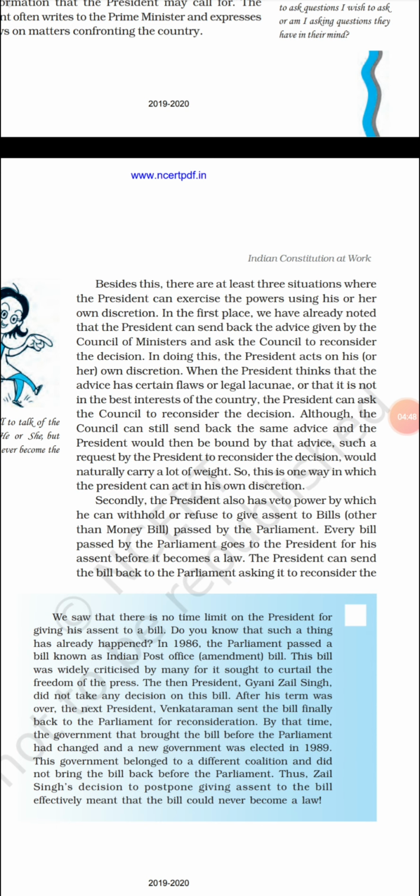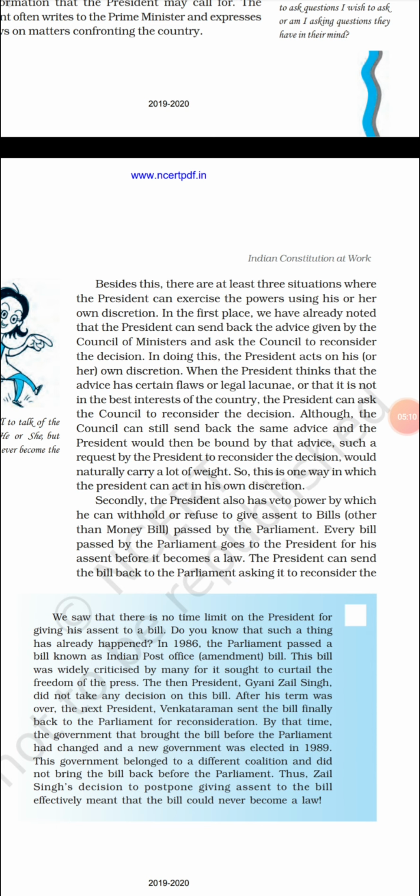Though the council of ministers has the power to not change anything, when the president says no, this has to be changed, this simple thing carries a lot of weight because he is the president. Okay, so that is one of the powers.